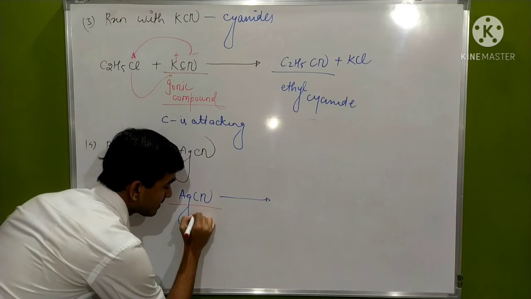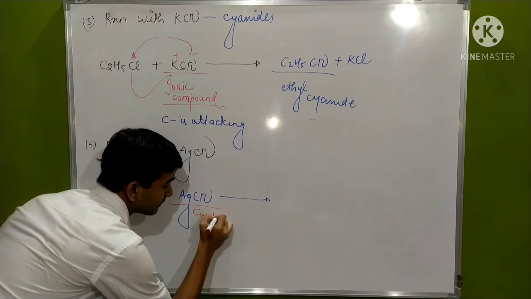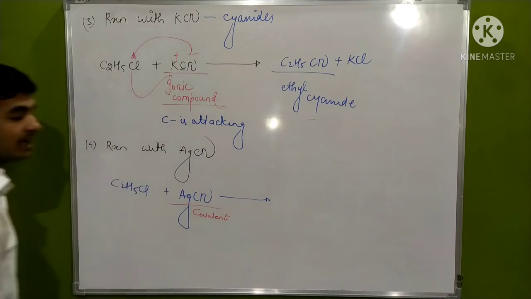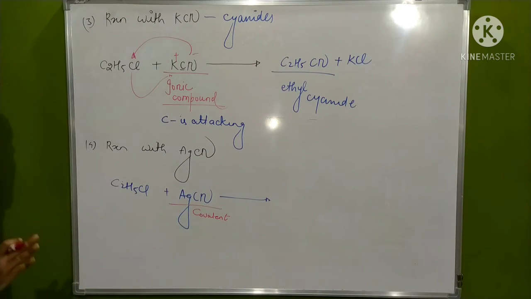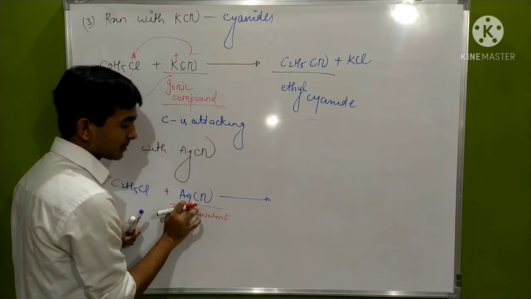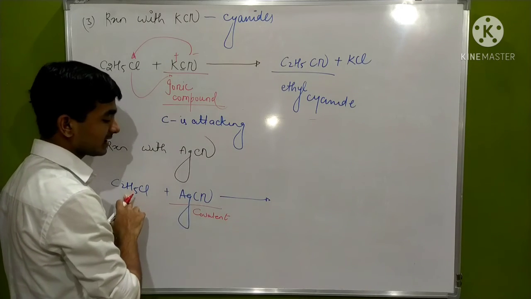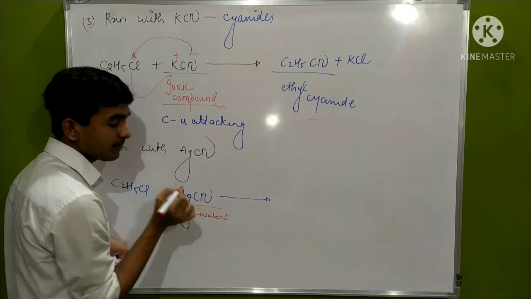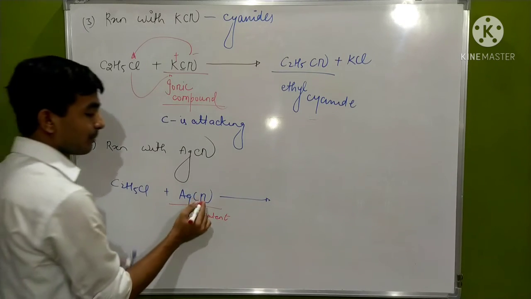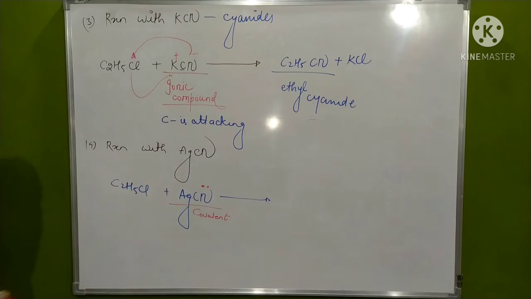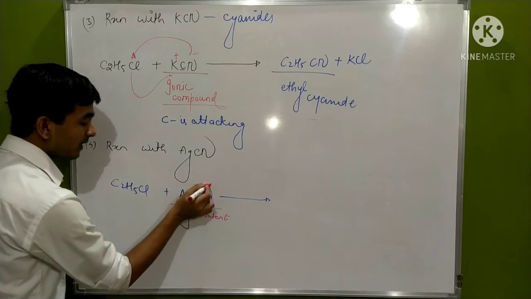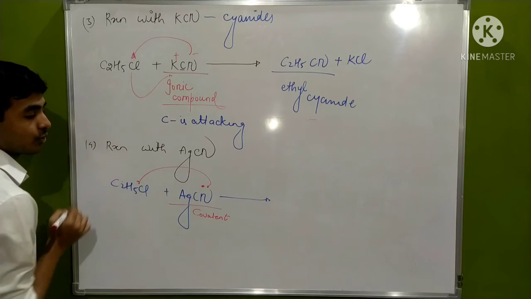This compound is covalent, that is, the bonding between them is sharing, and the shared bond is much stronger. That's why here the carbon will not form a bond with the ethyl group, because it has formed a shared electron bond. Here the bond will be formed by the lone pair present on nitrogen. Nitrogen will attack and replace chloride.